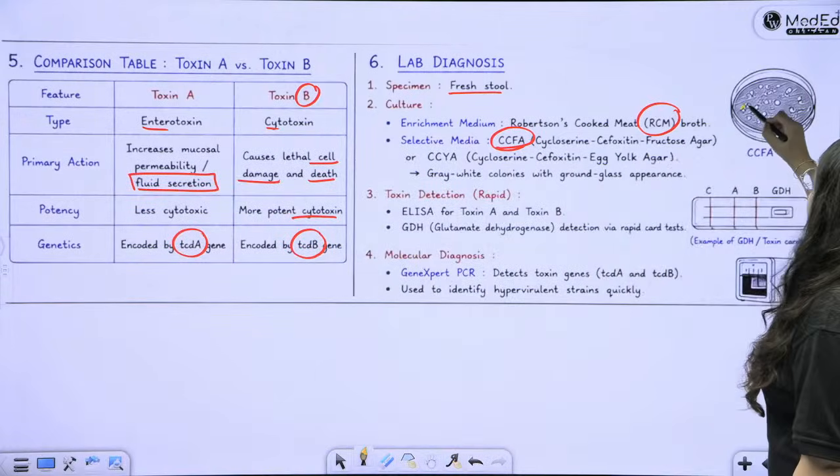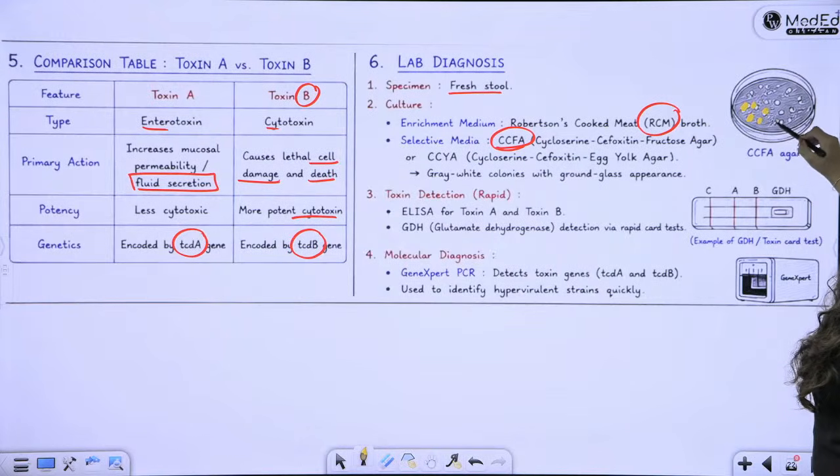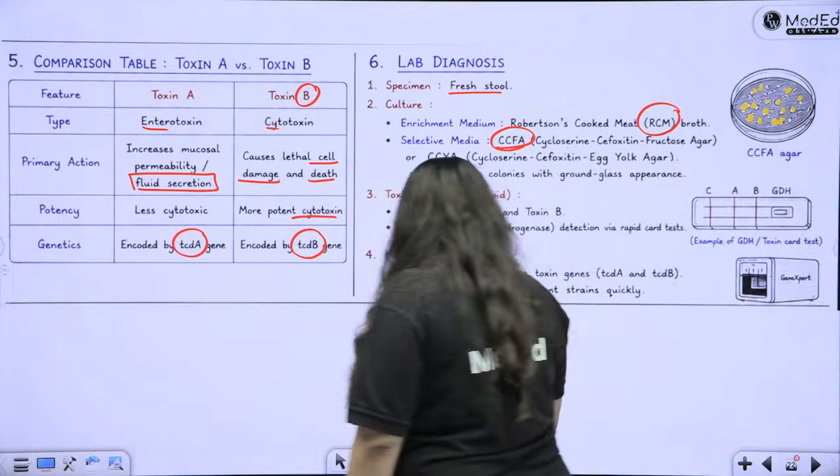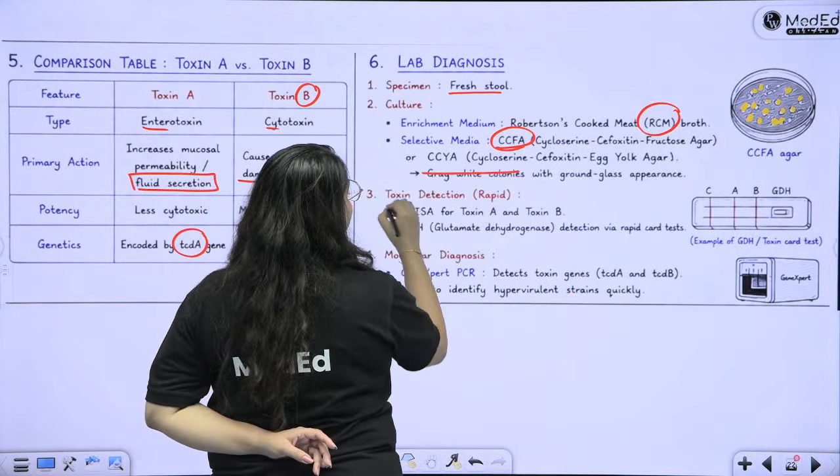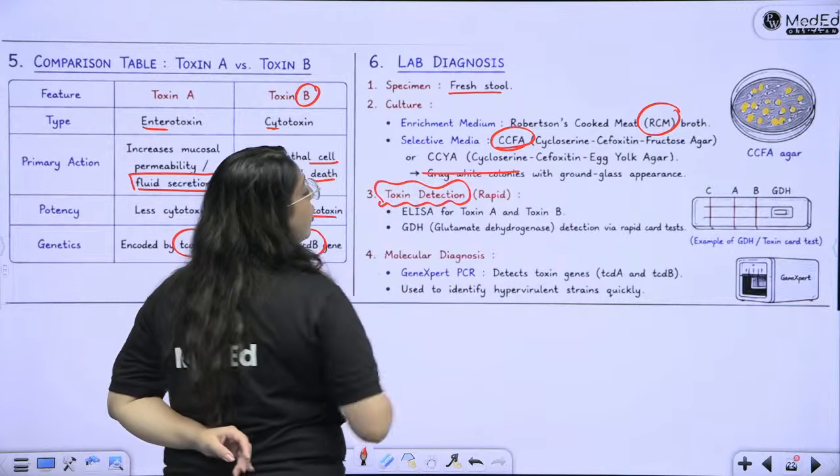You see the nice, bright, yellow colored colonies on the CCFA agar. Okay, nice bright yellow colored colonies. CCFA also you can remember if you want to. Then you have toxin detection, which is rapid or ELISA.